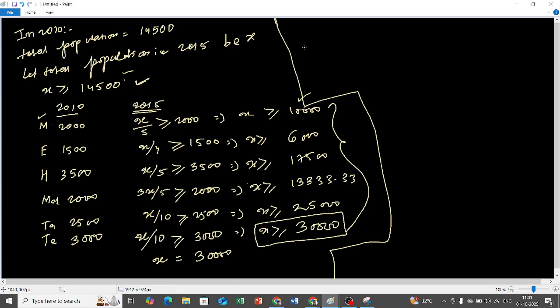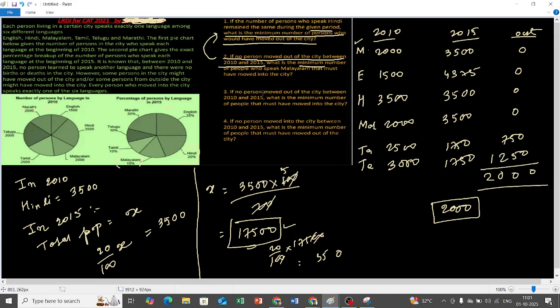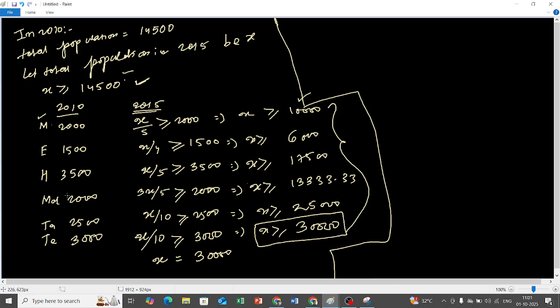Okay, so now we have to find out how many Malayalam speaking people must have moved in. So how many Malayalam people do we have over here? 2000. So what is the Malayalam people count in 2015? It is 3x by 15. So that means which x value should I take? I should take 30,000. That is 18,000.